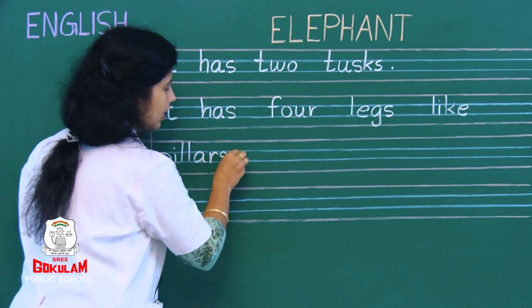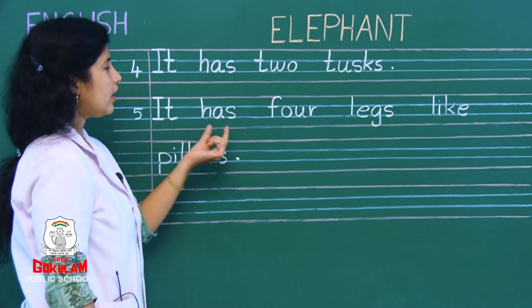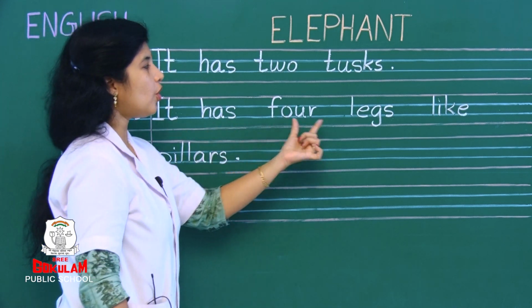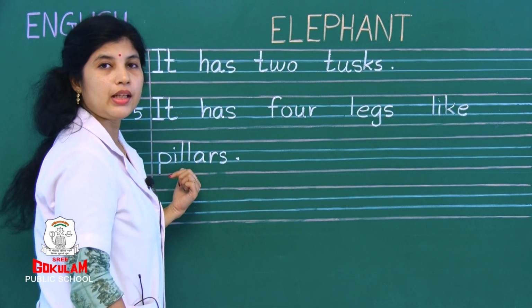Pillars and put a full stop. Okay, what did we write? It has 4 legs like pillars.